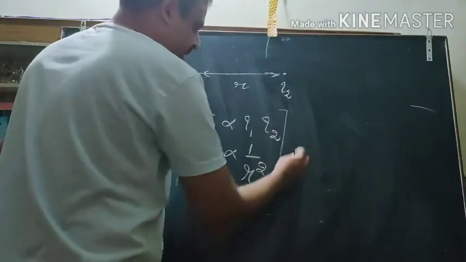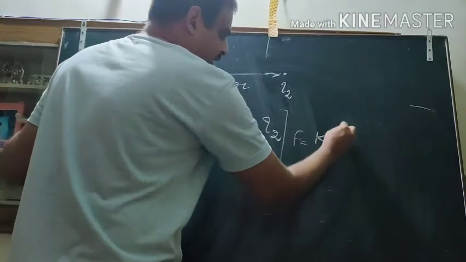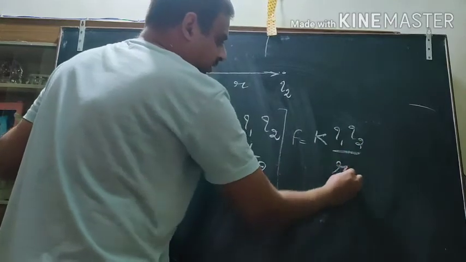Here I will say F is equal to k q1 q2 by r square.